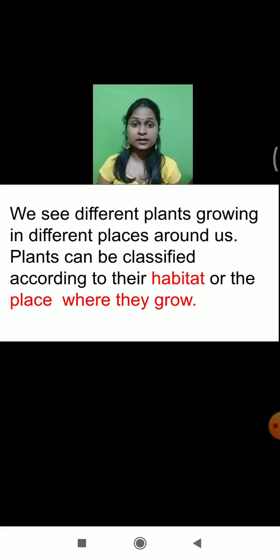So you know that there are certain plants which usually grow in water. There are certain plants which usually grow in marshy areas. There are certain plants which usually grow in the desert area. And again there are certain plants which grow on the land surface also. So depending upon the location, depending upon the habitat. Habitat means what? The place where plants grow. So depending upon the habitat, plants are again divided into subcategories. So let's see that one by one.